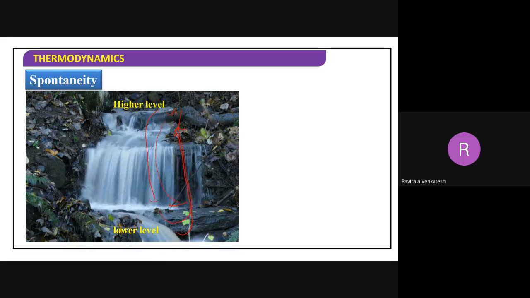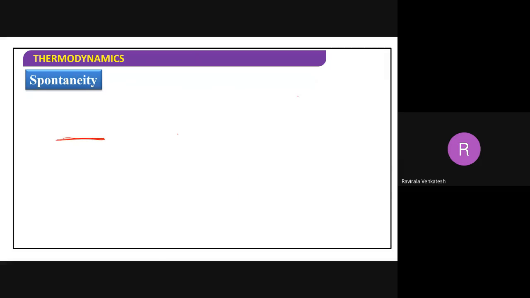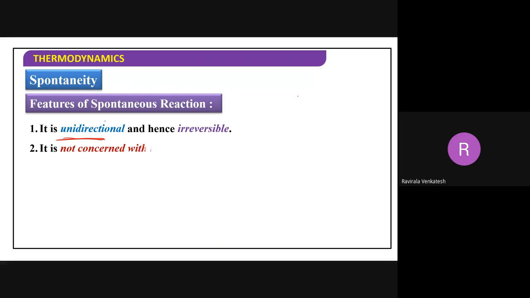Very rare cases, one or two, are there, but that is because of consumption of energy from the earth under the crust. They are unidirectional and irreversible. All spontaneous processes are unidirectional and irreversible. You cannot bring it back.